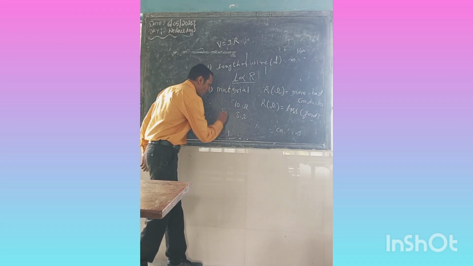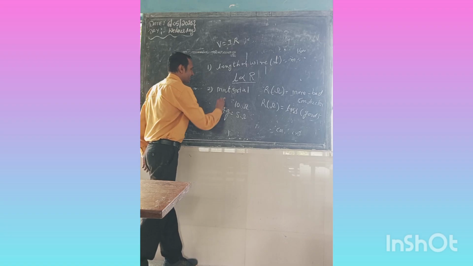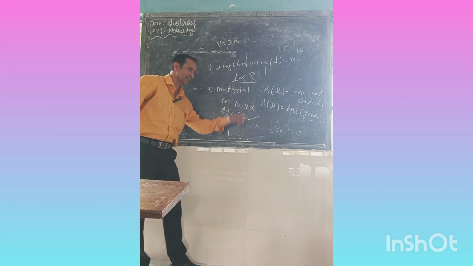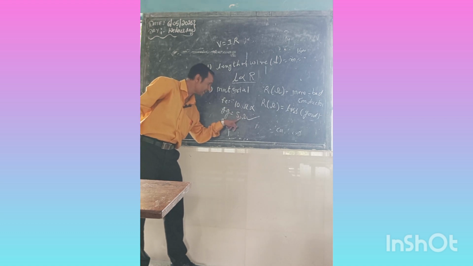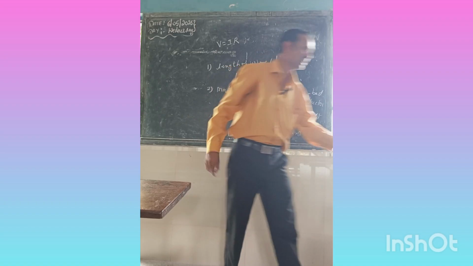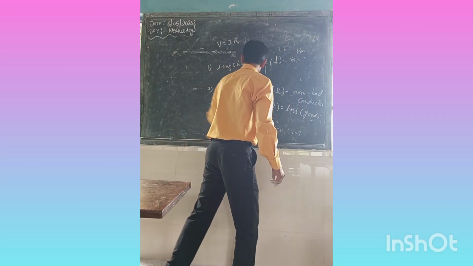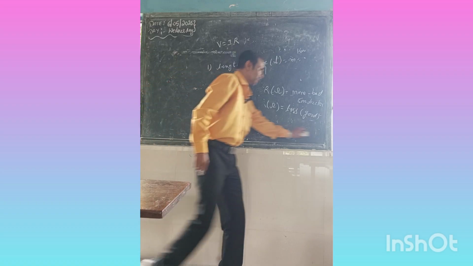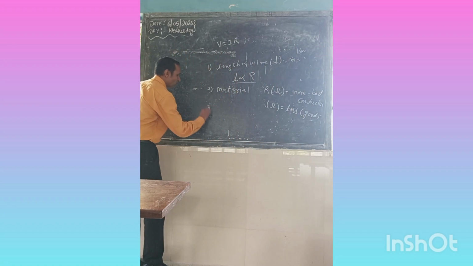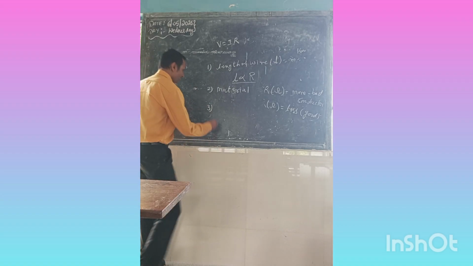Silver, Ag, is a better conductor than iron, Fe. Both are conductors, but silver is better because its resistance is less. So resistance depends first on length, directly proportional to the length. Second, the material, and third, it is inversely proportional to cross section.